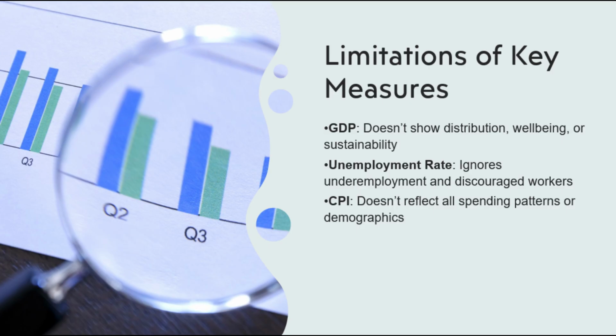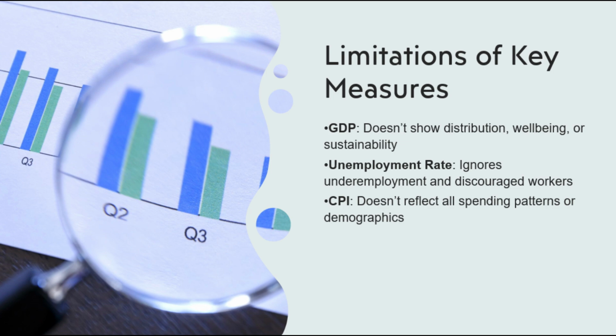It's important to remember that all economic indicators have limitations. GDP doesn't measure happiness, environmental damage, or income inequality. The unemployment rate does not count underemployed workers or those who have given up looking for work. And the CPI may not accurately reflect cost of living pressures for all households, especially those whose spending patterns differ from the average.